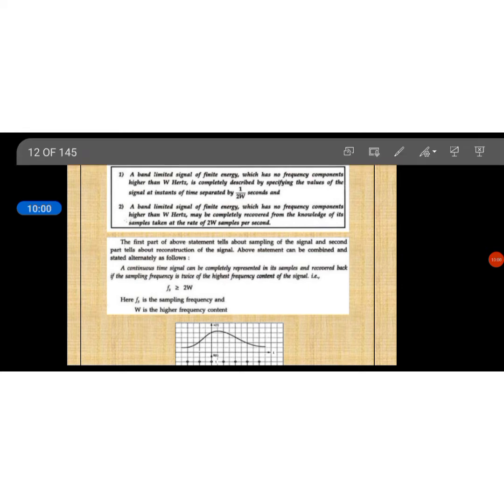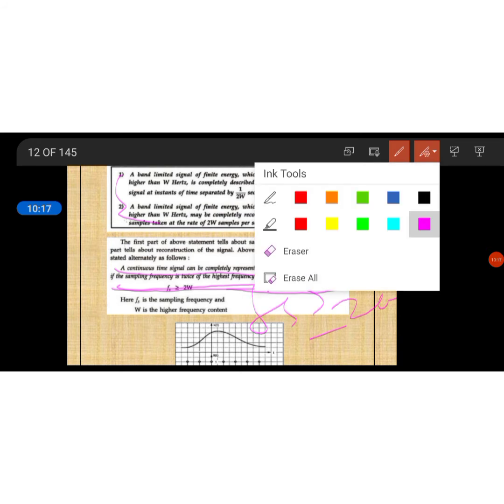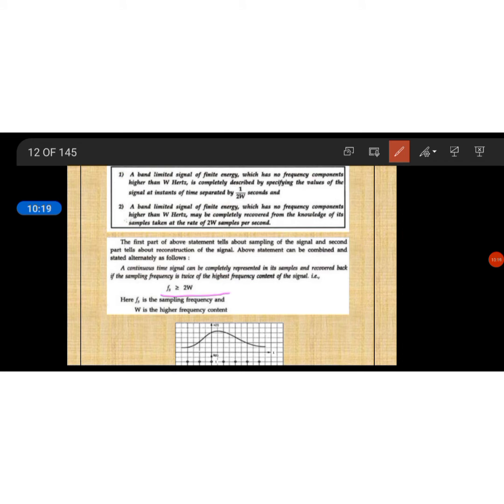So this is the proof of the sampling theorem. These two parts can be combined into a single statement: a continuous time signal can be completely represented by samples and recovered back if the sampling frequency is at least twice the highest frequency content of the signal. Here Fs is greater than or equal to 2 omega, where Fs means sampling frequency and omega means the highest frequency content of the signal.